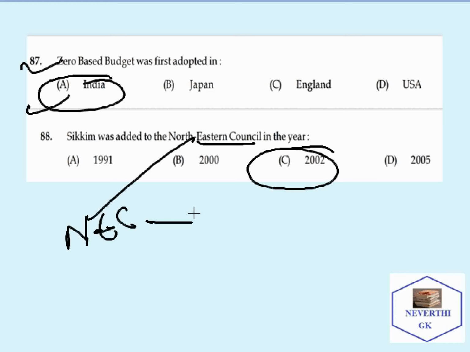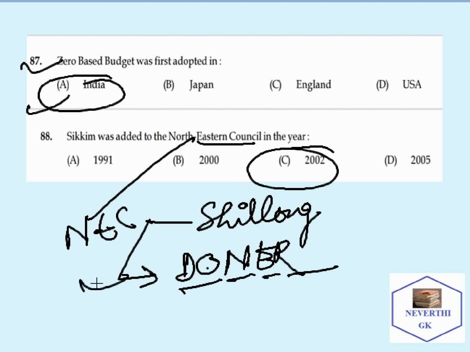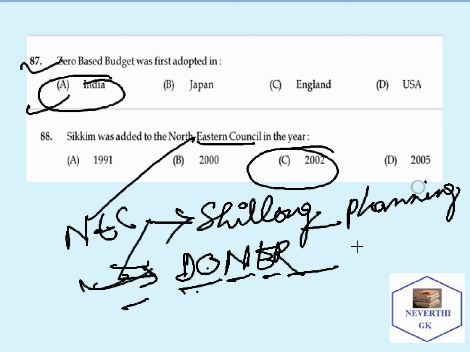The headquarters of the NEC, the North Eastern Council, is Shillong. Another point we need to remember is that it comes under DoNER, that is the Ministry of Development of North Eastern Region. It functions as a statutory regional planning body for the North Eastern Region.